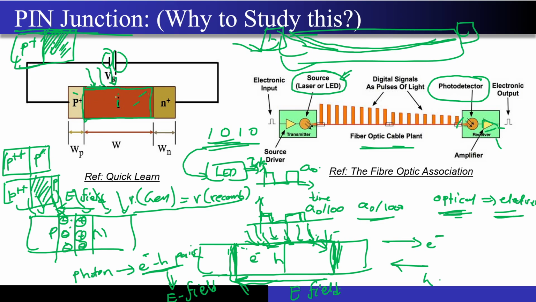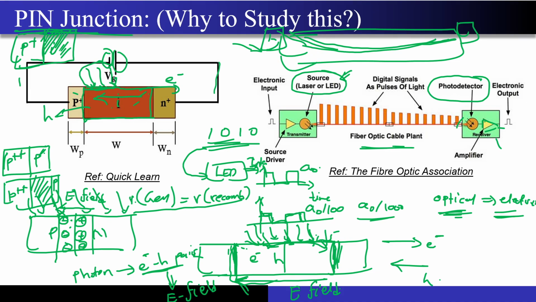And because of the electric field that will exist in this depletion region, the holes will move to the left side, and electrons will move to the right side. And because the circuit is complete, see, I have already applied a reverse bias, right? Now you will get a current corresponding to the intensity of these photons, correct? So now I was able to convert this optical energy into electrical energy for my use, correct?